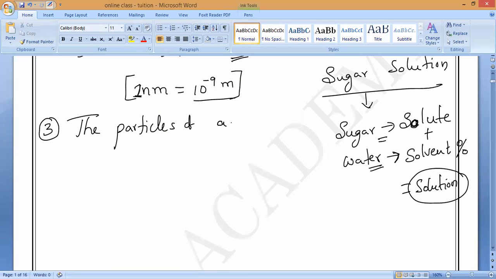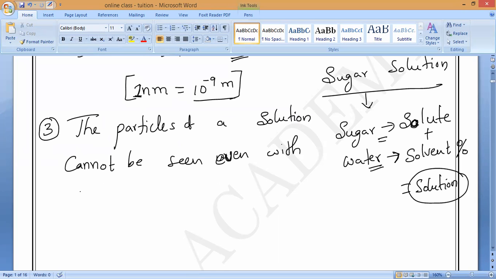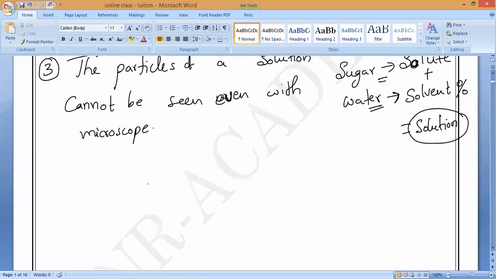That is what you have to remember. That is the third point.